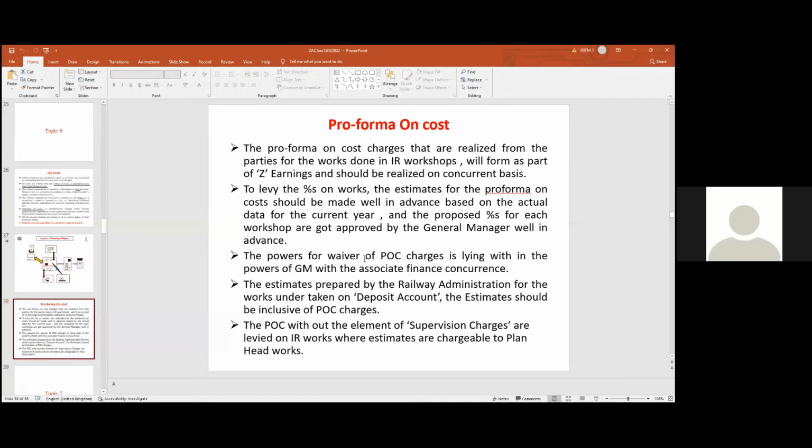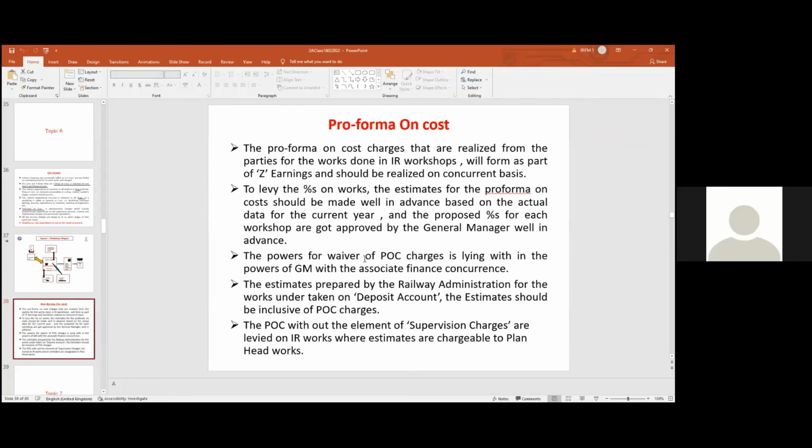Before December, we have to collect the actual expenses, proportionate expenditure of all these activities, and against the direct wages, the total wages of that workshop, we work out a percentage, and we levy it on a certain pro forma basis and give it for approval of the general manager. The general manager gives approval for levy of that percentage, and with that approval we will be levying, collecting and crediting to Z earnings.